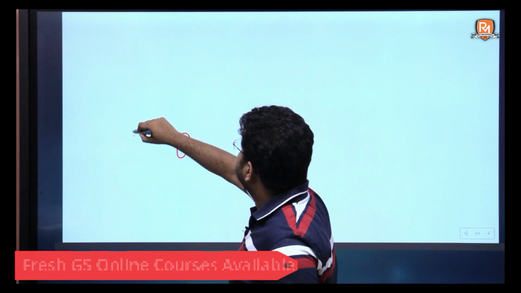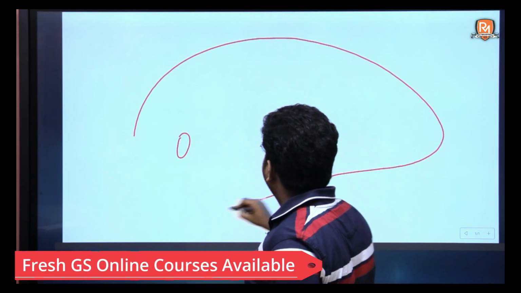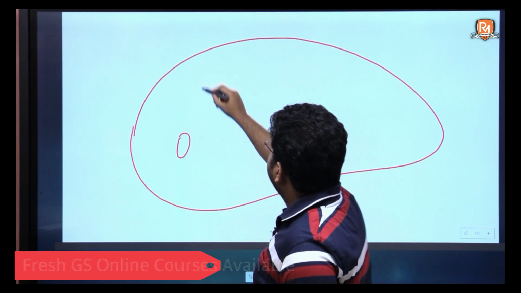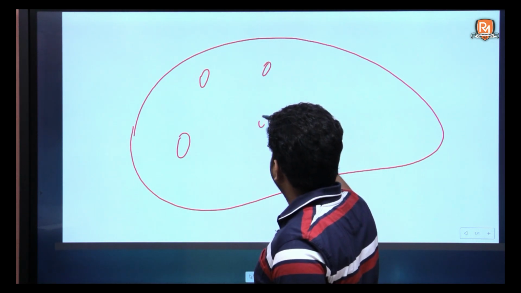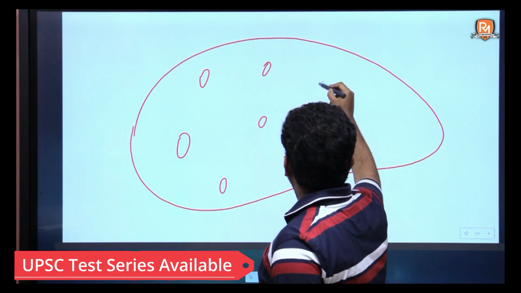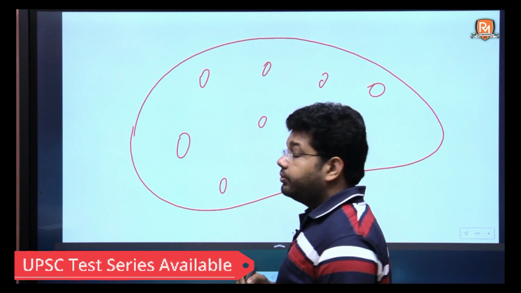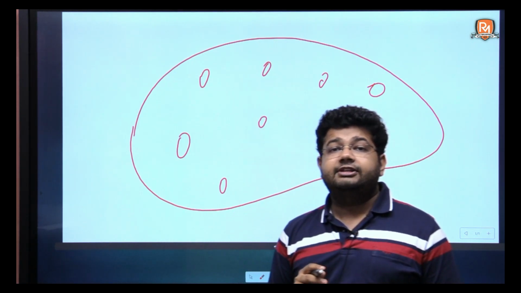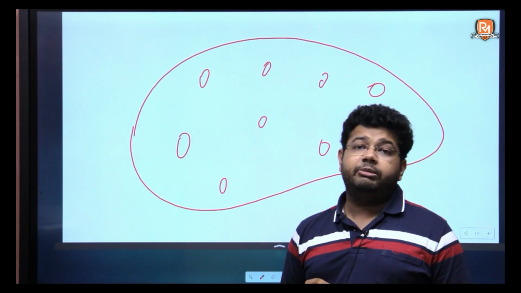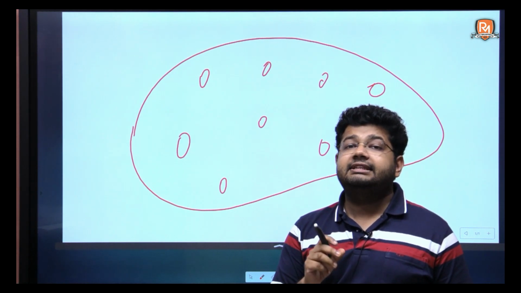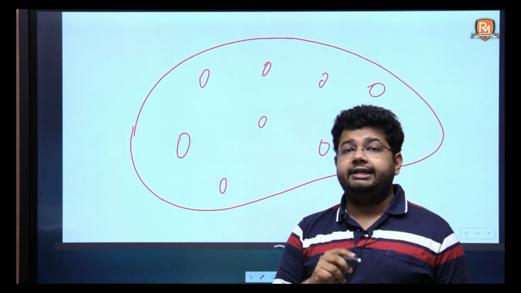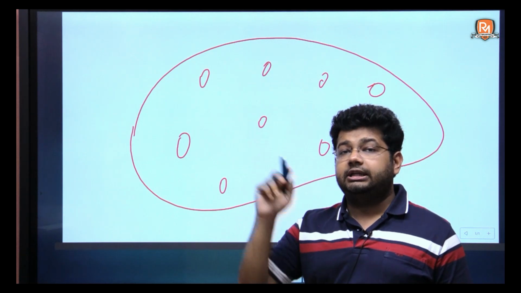Suppose this is the entire territory of West Bengal. So there are various police stations in West Bengal. Now, when the territory has to be divided, the Boundary Commission had its reference as the thanas, and it drew lines from one thana to another.